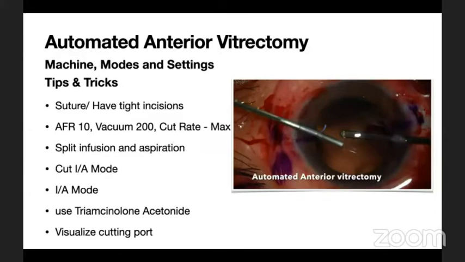Foremost, you need to have tight, non-leaky incisions. If there are any leaky incisions, you need to suture them and have a closed chamber. Keep the aspiration flow at minimum, vacuum adequate, and cut at maximum according to the machine availability. Have separate infusion and aspiration.